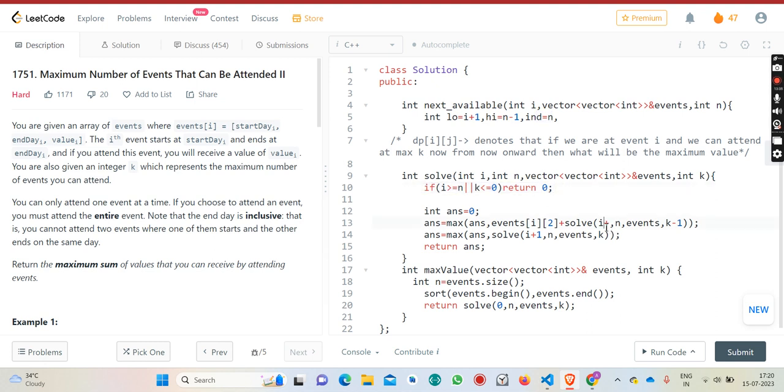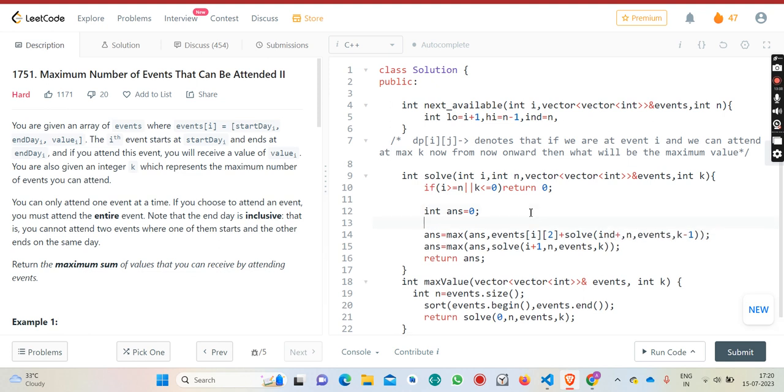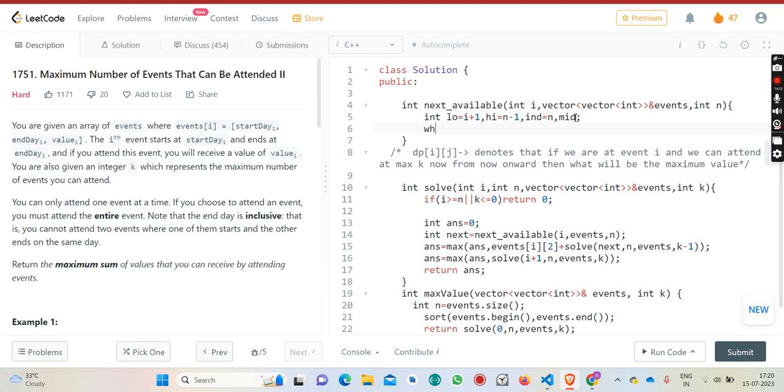Here I will just pass the index, and let's name it next. So I will just go to the next index. Next is equal to next available of i comma events comma n. This will bring me the next available event index. Okay, and now I will perform the binary search.